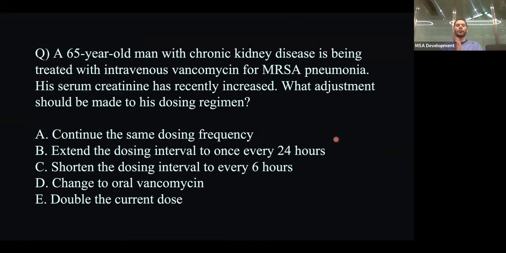Moving on, a 65-year-old man with chronic kidney disease is being treated with IV vancomycin for MRSA pneumonia. His serum creatinine has recently increased. What adjustment should be made to his dosing regimen? Very common sense. The patient is taking vancomycin and his serum creatinine starts increasing, indicating renal issues. And so the answer would be B. You'd extend the dosing interval to once every 24 hours.